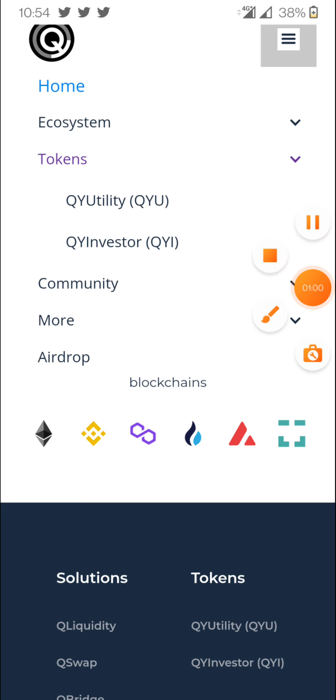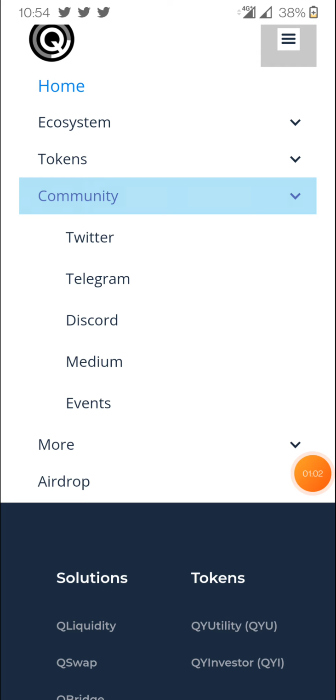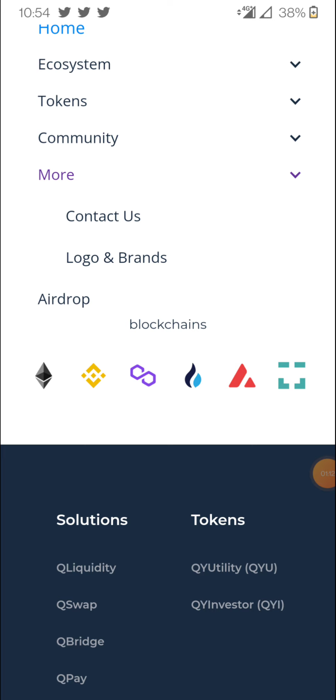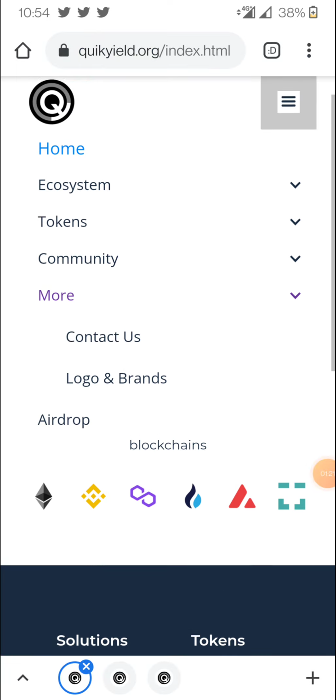Then the community part is where you will find all the information about this project: on Twitter, Telegram, Discord, Medium and events. Then, if you want more information, you can find contact details and logo and brand. They also have an airdrop program running, and I will show you how to take part in it.